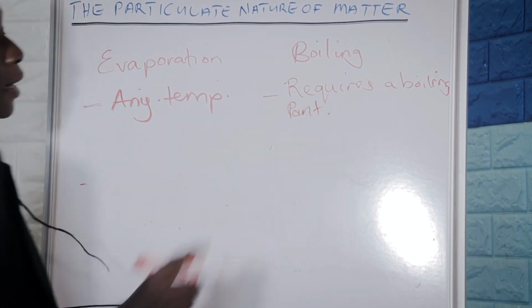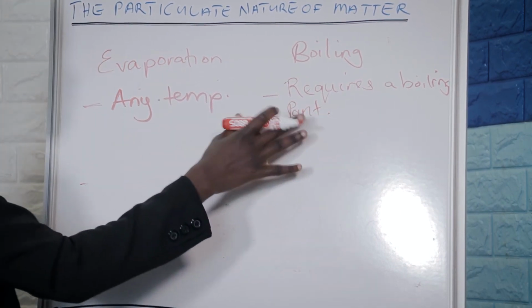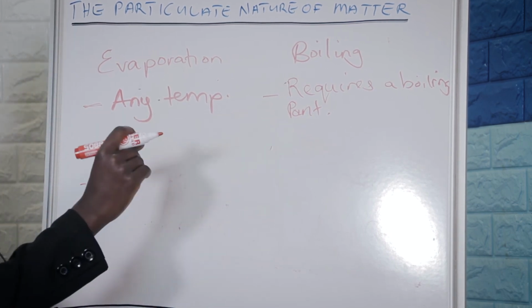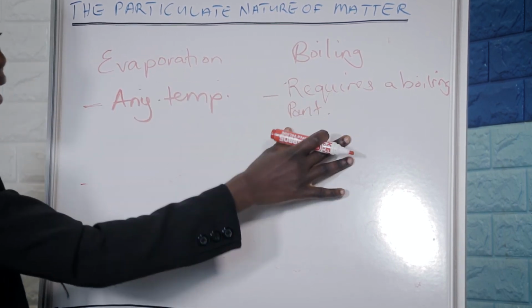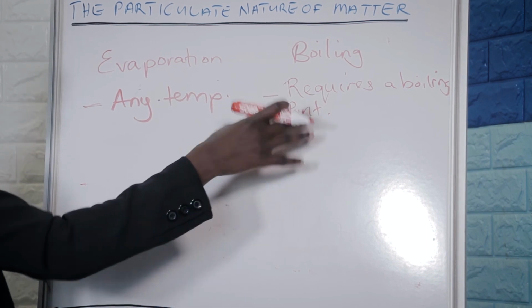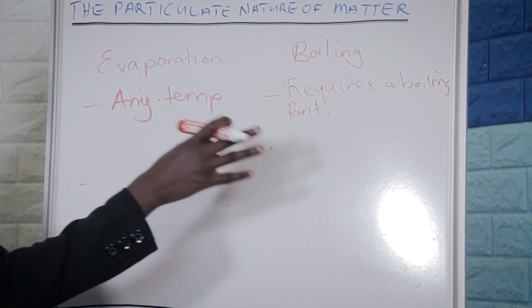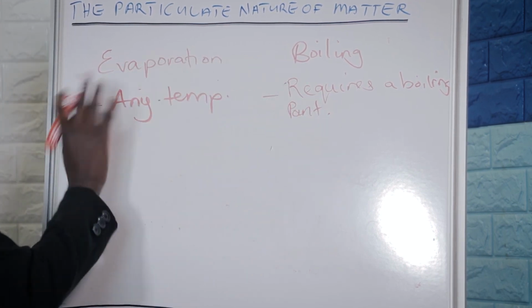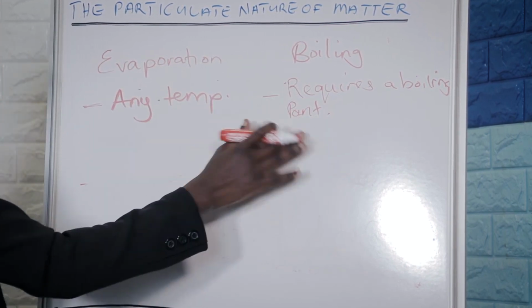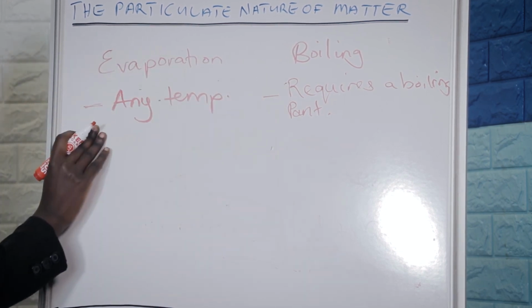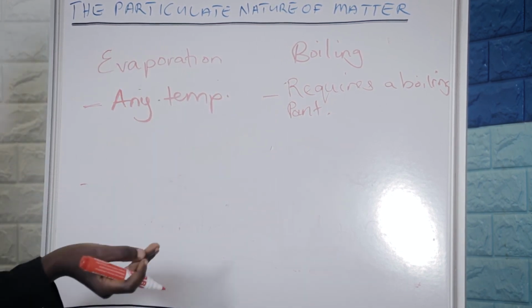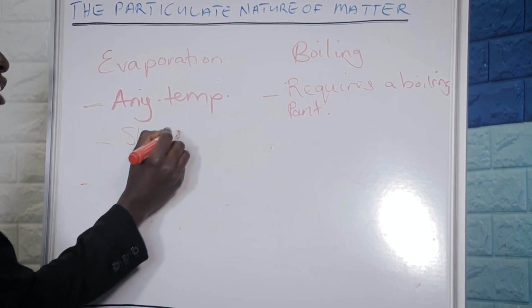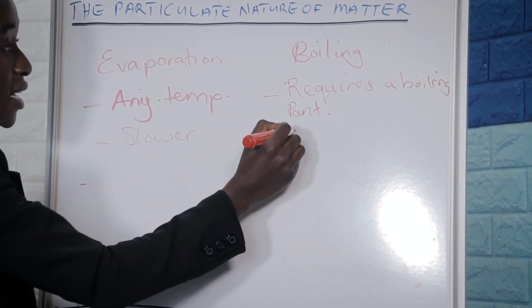Then for the boiling points, different substances have got different boiling points. So an example is the boiling point of water is 100 degrees Celsius, but the boiling point of water also differs from the boiling point of ethanol, which is 78 degrees Celsius. That's why we're saying evaporation and boiling are two different things. Evaporation takes place at any temperature. And then we can also say evaporation is slower while boiling is quicker.